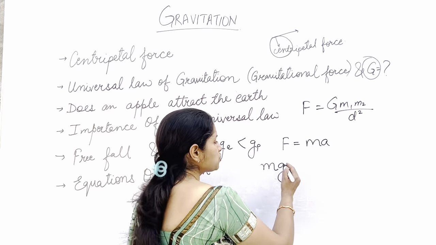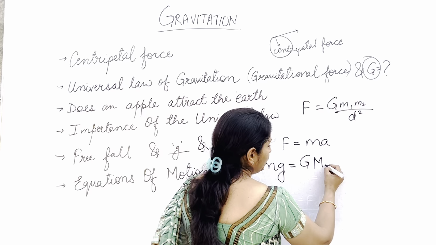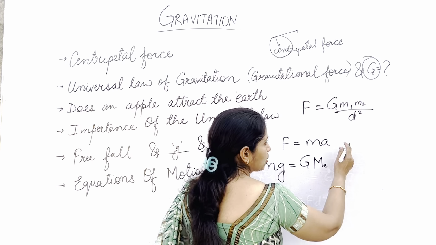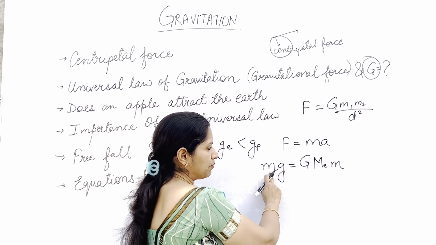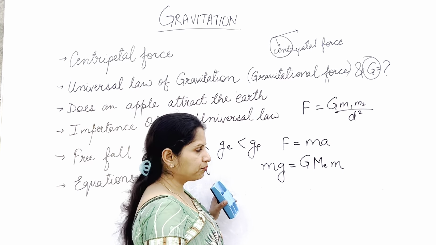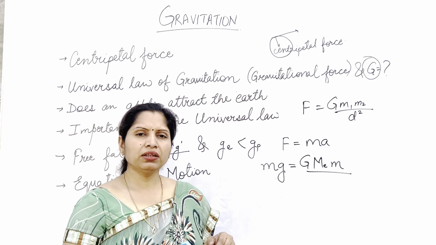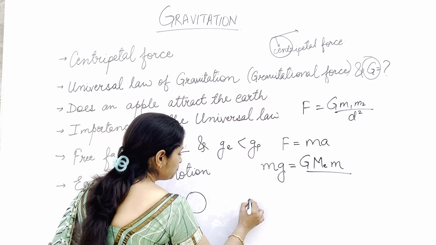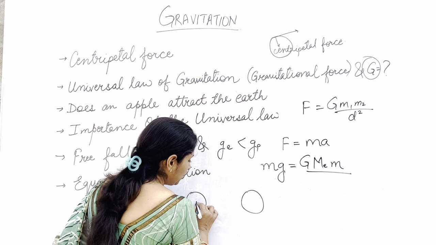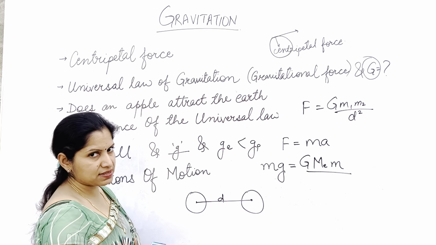This force is also equal to capital G, the first object will be the mass of the earth because the earth is pulling it, the second object will be that apple, I am representing it with m only, and upon distance squared. Now how do we take the distance between the apple and the earth? Whenever two objects are there, the distance between them is taken as the distance between the centers of the two objects.